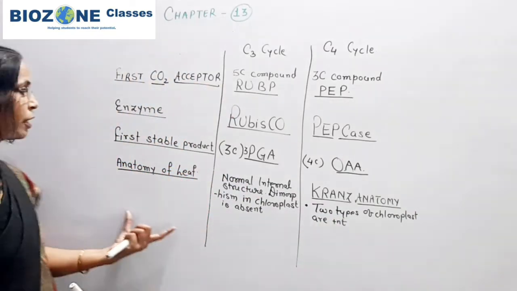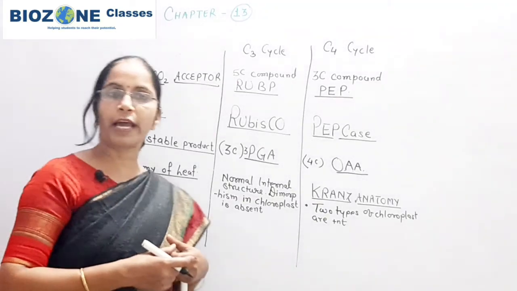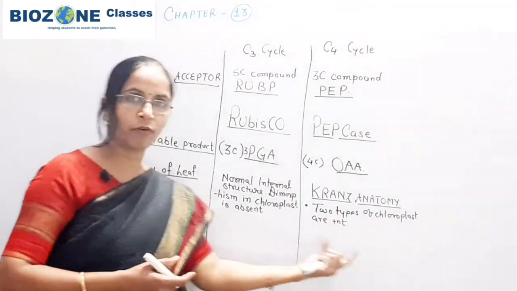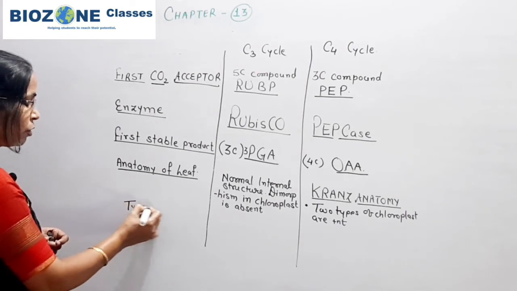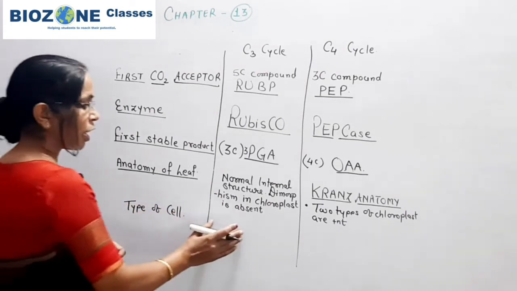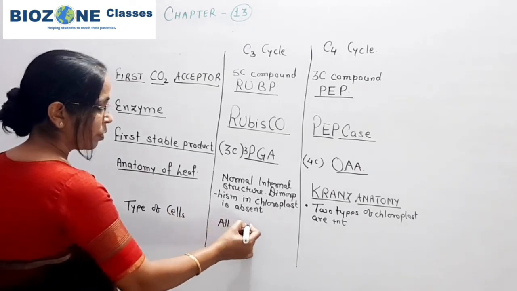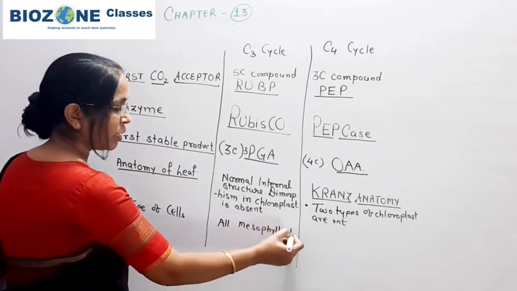Okay. After that, we come towards the types of cells which are involved in the C3 cycle and C4 cycle. Here, type of cell is a point for differentiation. In the C3 cycle, all the cells are mesophyll cells.